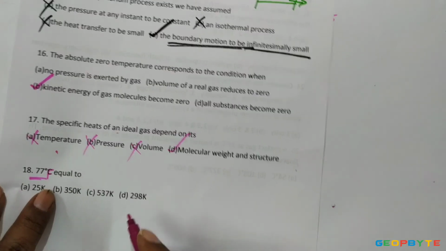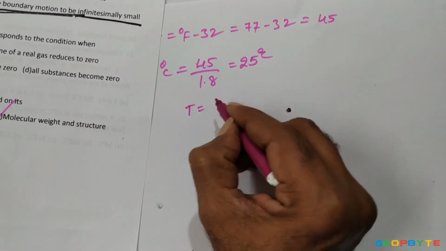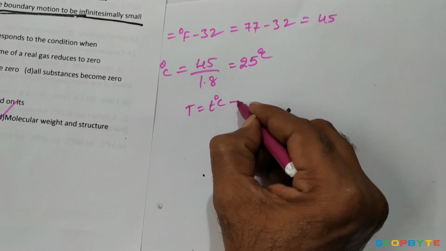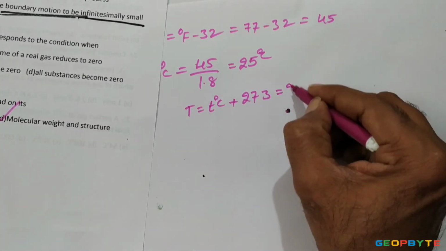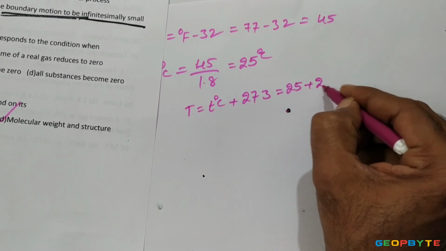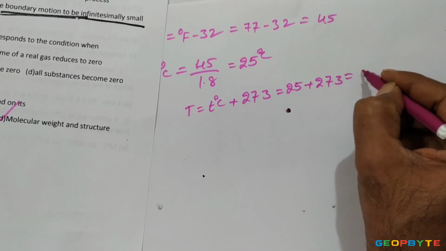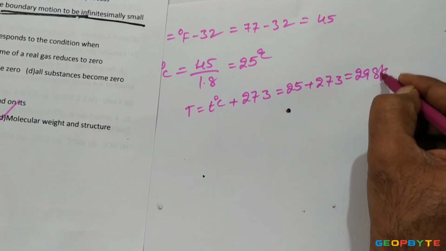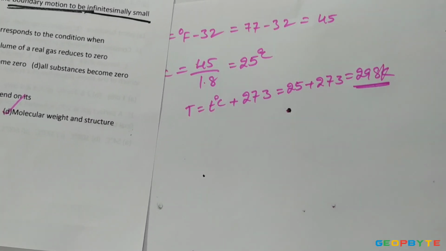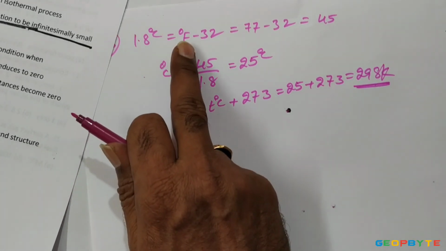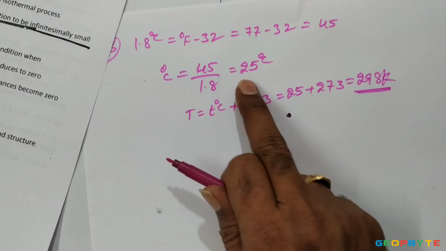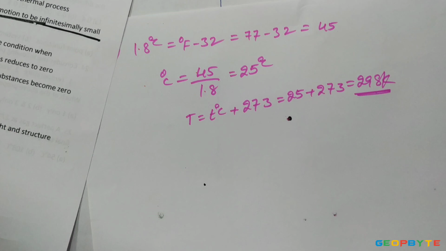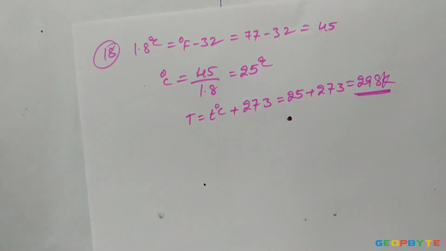But it is asked in Kelvin. The absolute temperature equals thermometer reading in degree centigrade plus 273. Thermometer reading is 25 degrees centigrade plus 273, equal to 298 Kelvin. That is how you can convert from degree Fahrenheit to degree centigrade and from degree centigrade to absolute temperature. That is about the 18th problem.